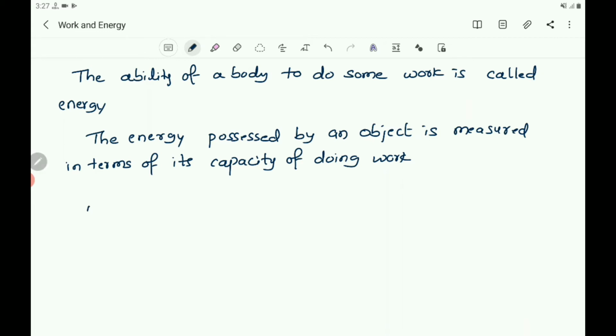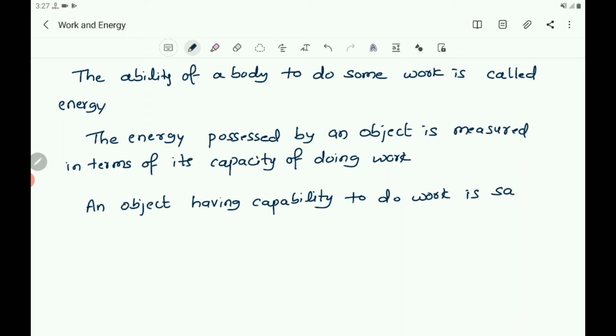So write: an object having capability to do work is said to possess energy.